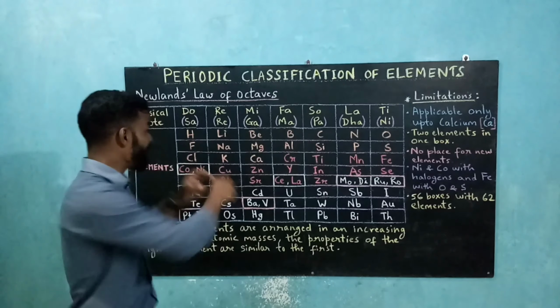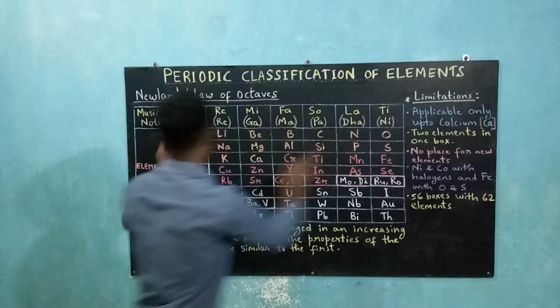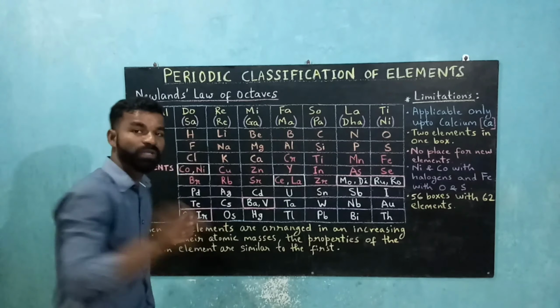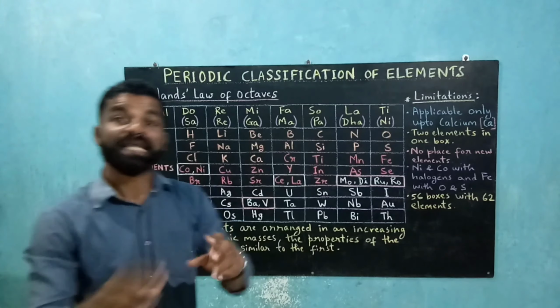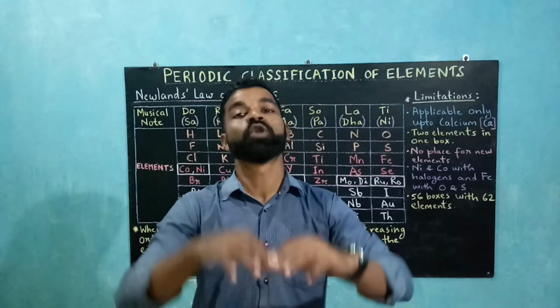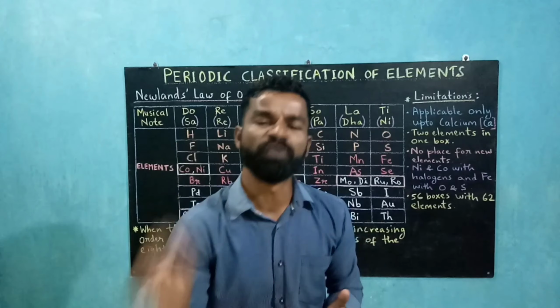Similarly, when you complete the first 7 elements, you arrive back at the 8th element, which shows similar properties to the first element. That is why this law was named the law of octaves by Newlands.